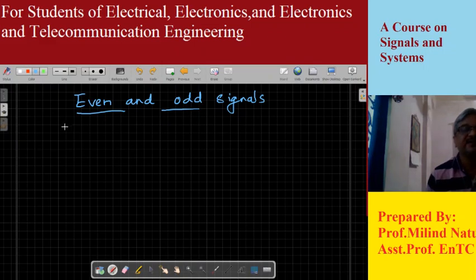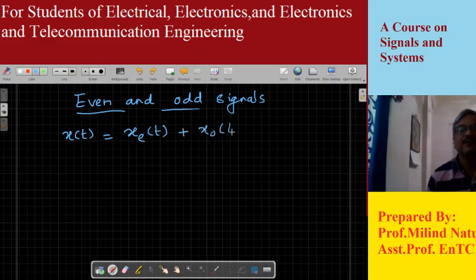Mathematically, in signals and systems, any signal in general, x of t, I am talking about a continuous time signal, is composed of two parts, xe of t and xo of t.